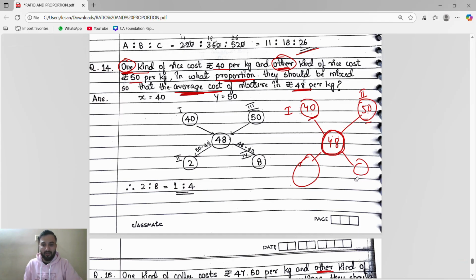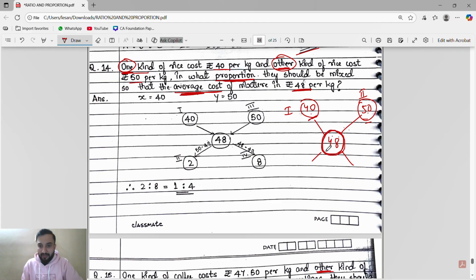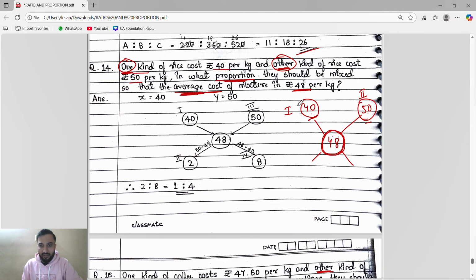Just see here. In the middle we write the average value, on this side the first kind, on this side the second kind. Then we have to find this and this, so we subtract bigger minus smaller. That's it. So 48 minus 40 is 8, 50 minus 48 is 2. The ratio is 2 is to 8, and 2 is to 8 means 1 is to 4. Done. Every time we do bigger minus smaller.